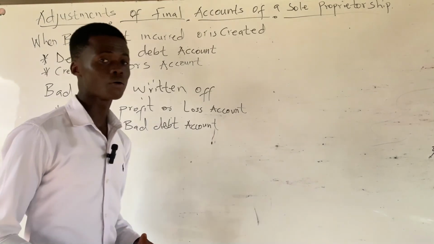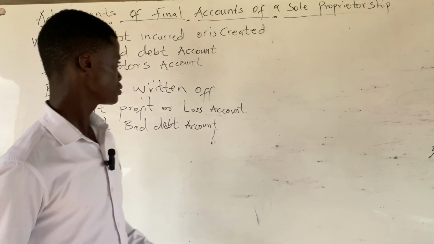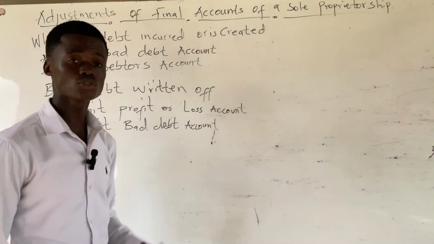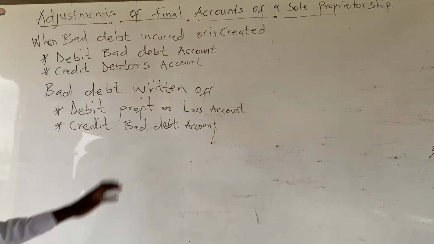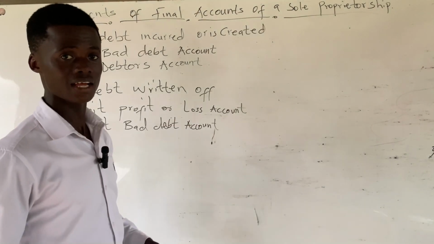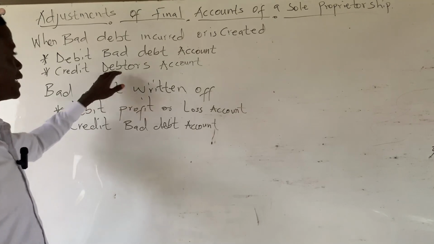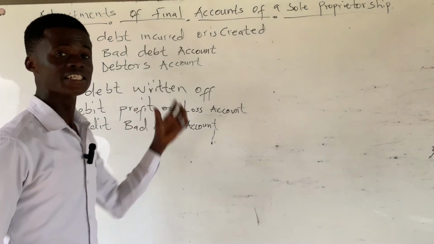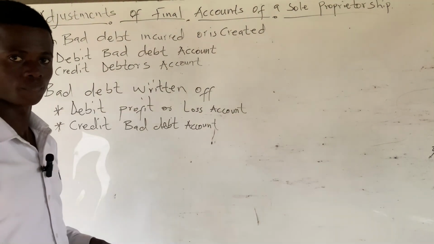Also, as we said earlier on, items in the additional information need to be treated twice. So whenever you see bad debt in the additional information, it means that bad debt has gone through neither the first double entry nor the second one. So in treating bad debt that's in the additional information, you first need to subtract that value of bad debt from the debtors figure or the trade receivables. Then you again charge that bad debt as indirect expenses or you debit the P&L account.